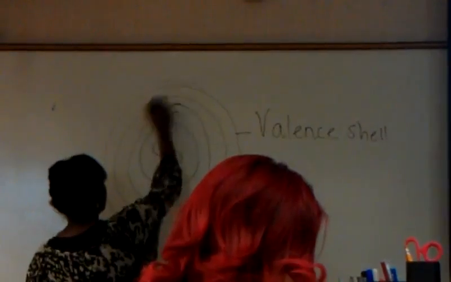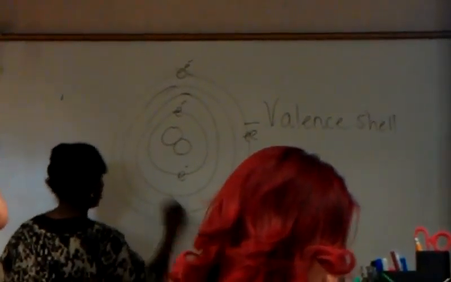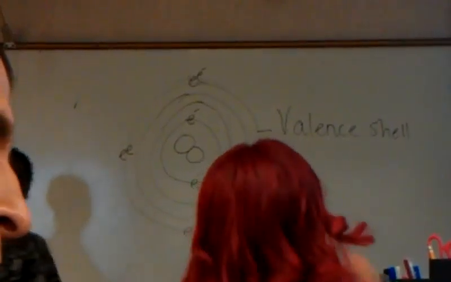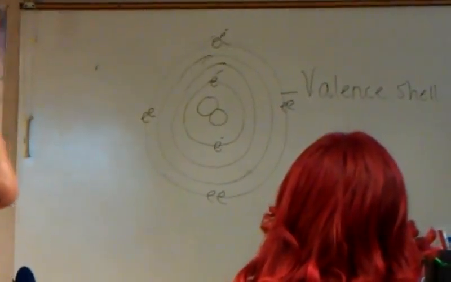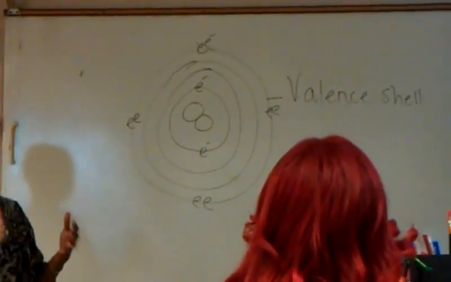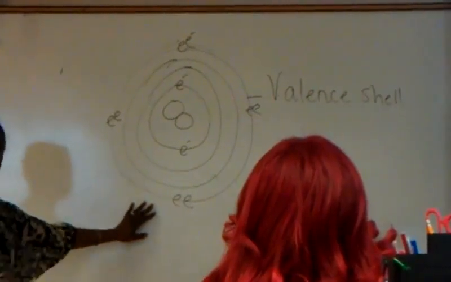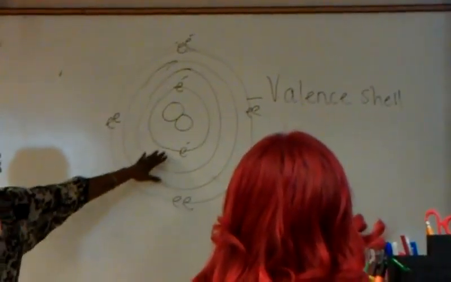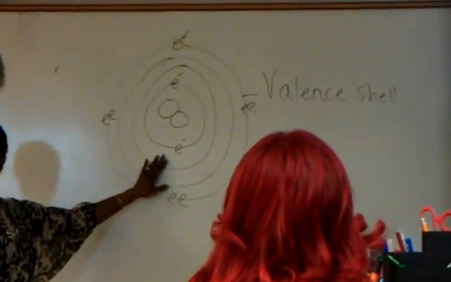So we'll just put 2 there, 2 here, 2 here, and 2 there. So it's just saying that the reason why atoms interact with one another is because they want to reach one of these configurations. They want to have this stable configuration. And what that means is that there's either 8 electrons in the valence shell, if there's more than 1 orbital, or that there are 2 electrons in the valence shell if there's only 1 orbital.